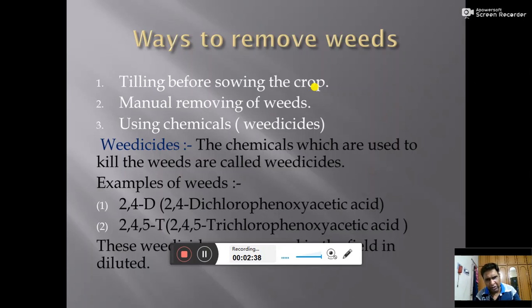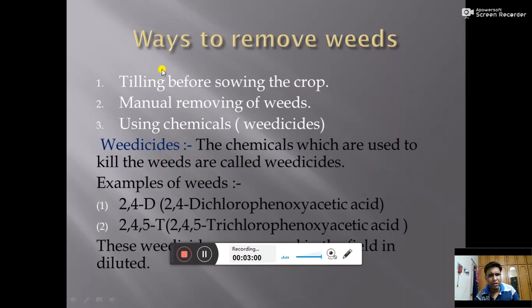Suppose in the month of June, as we are ready to sow the seeds in the soil, but at the same time, if there are undesirable plants growing in the field, we should remove them with the help of a plow or hoe, so that the plants cannot grow further and they may not compete with our actual crop.